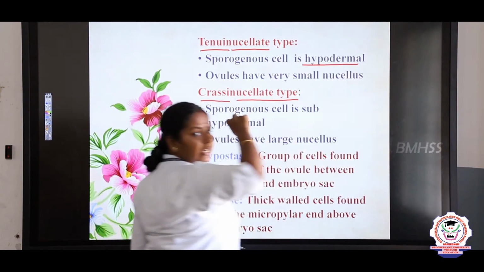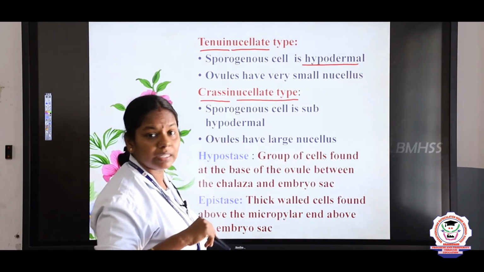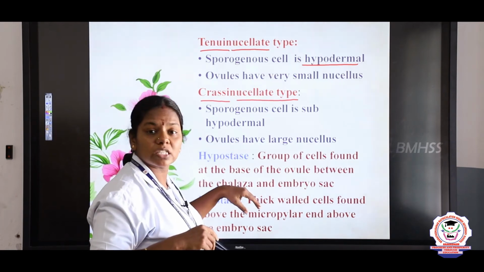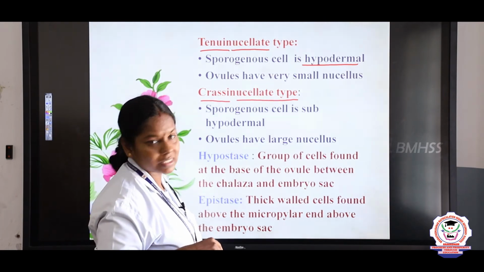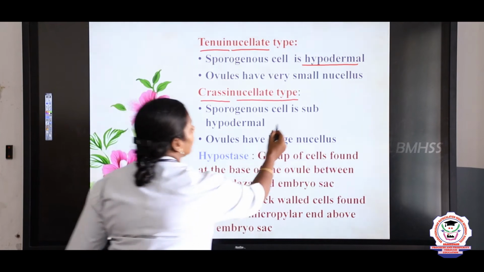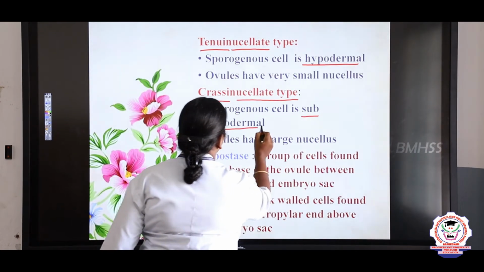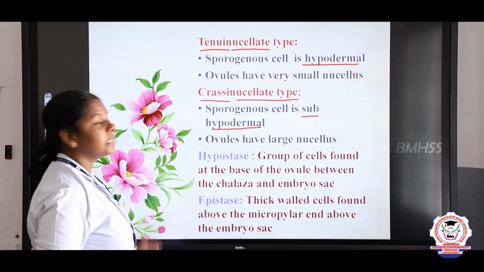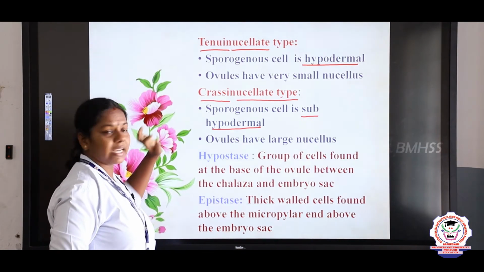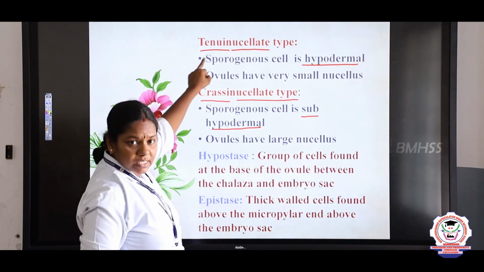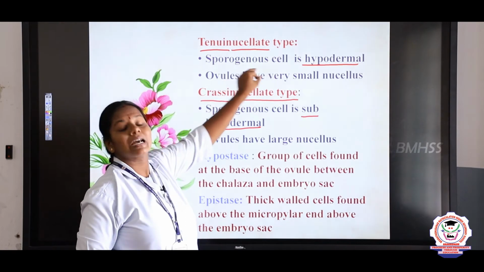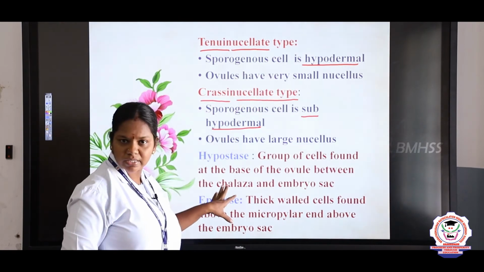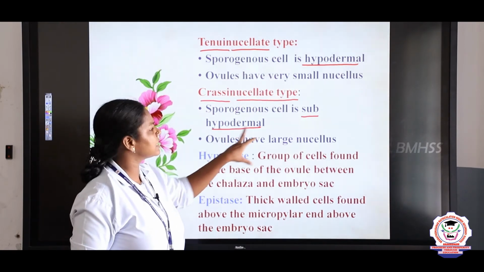The outermost covering is an epidermis, right? So below the epidermis what is present? Hypodermis, and below the hypodermis, subhypodermis. So the main difference is that in tenuinucellate, the sporogenous cell is hypodermal. In the crassinucellate, the sporogenous cell is subhypodermal.